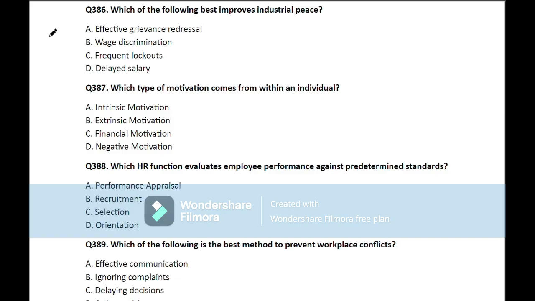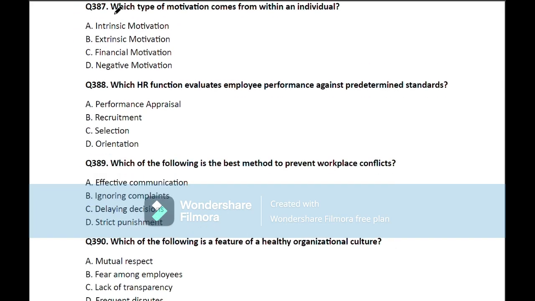Question number 386. Which of the following best improves industrial peace? So here the correct answer is effective grievance redressal. So move on to the next question.